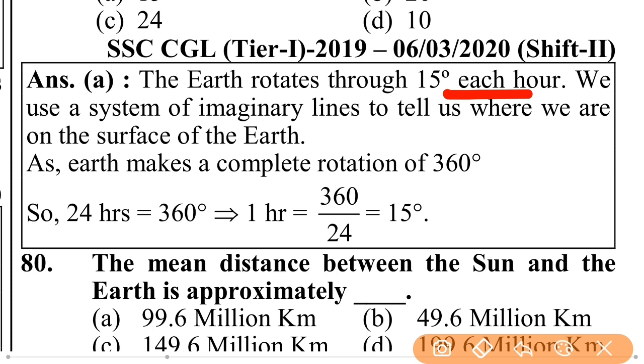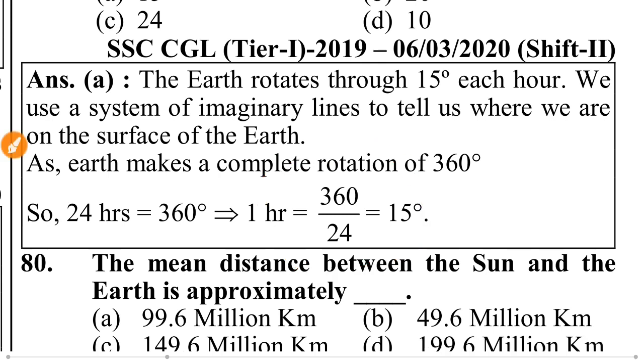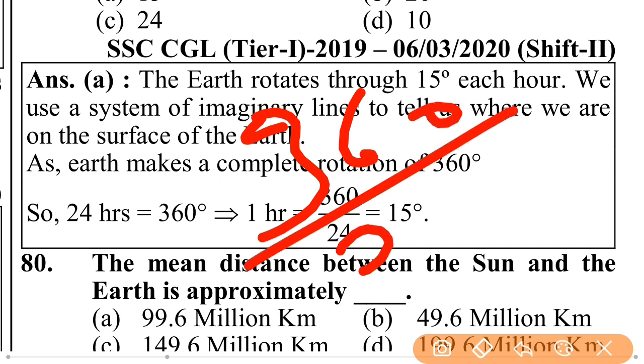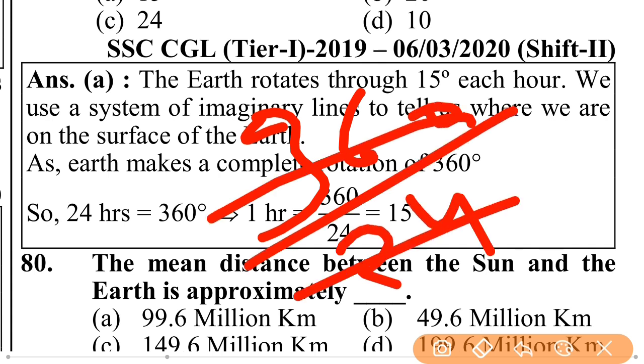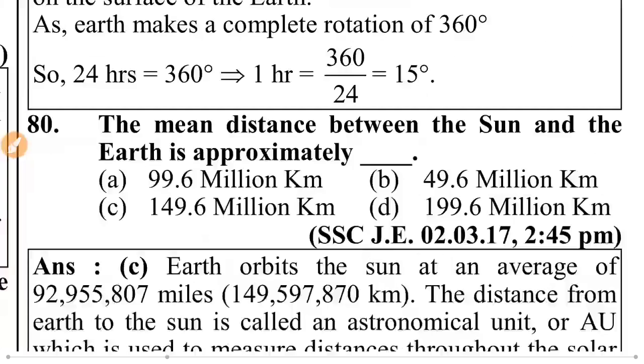We use a system of imaginary lines to tell us where we are on the surface of the earth. The earth makes a complete rotation of 360 degrees, and you know a complete circle is 360 degrees. So 360 degrees completed in 24 hours, divided 360 by 24, we get the value for 1 hour, that is 15. So 24 hours is equal to 360 degrees, 1 hour is equal to 15 degrees.